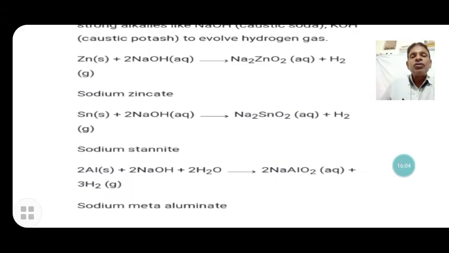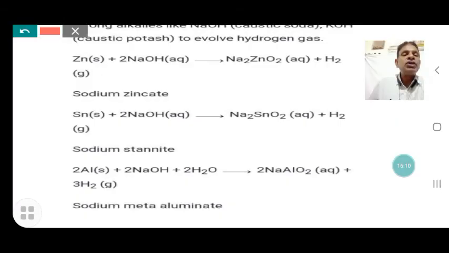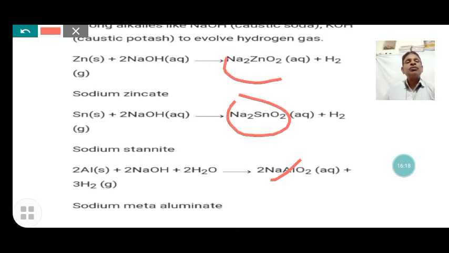These are the salts, and here the hydrogen gas.